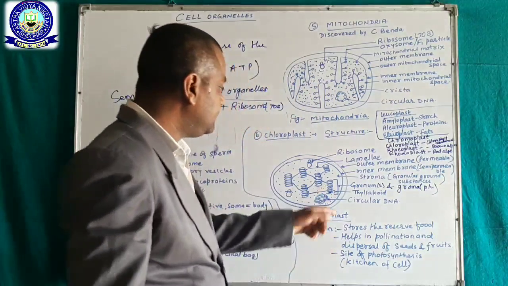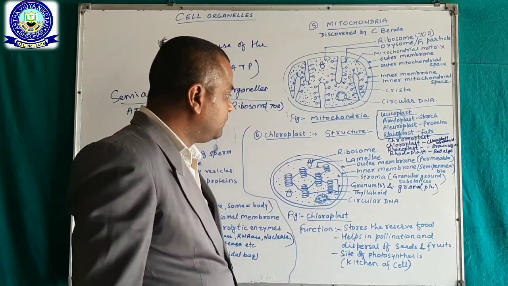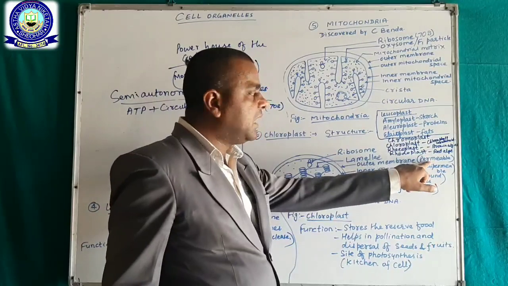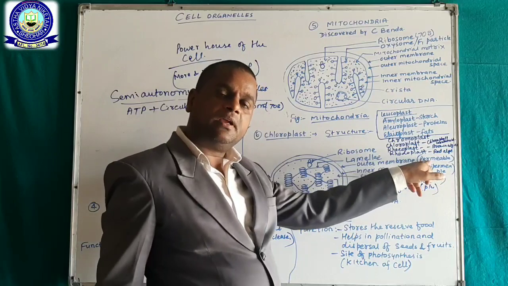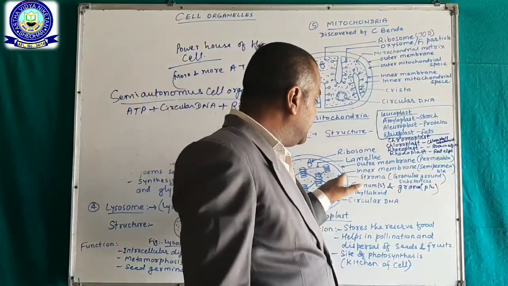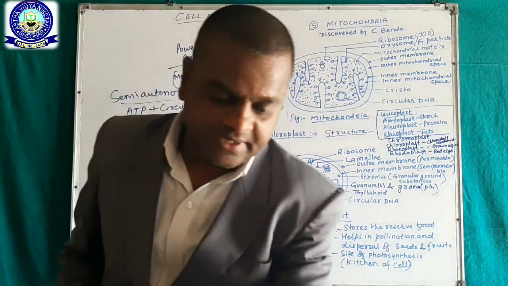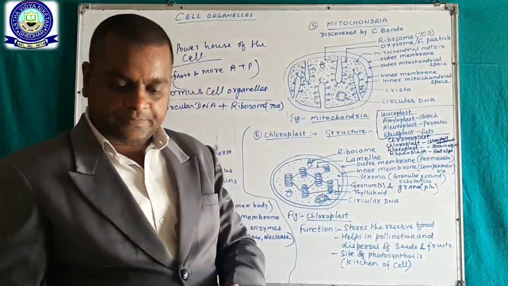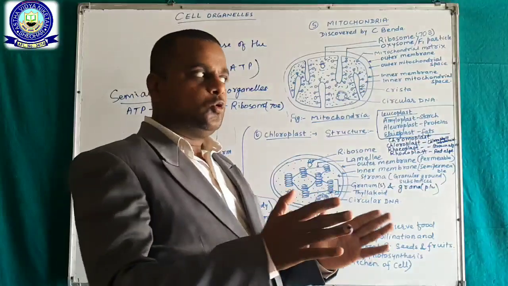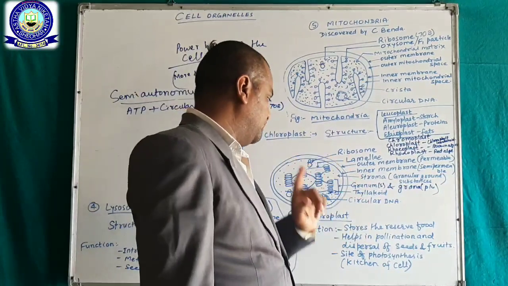Okay, circular DNA is also present. Now, the outer membrane is totally permeable to all substances, and the inner membrane is semi-permeable. Semi-permeable means only those substances that are required to go inside are allowed to go.